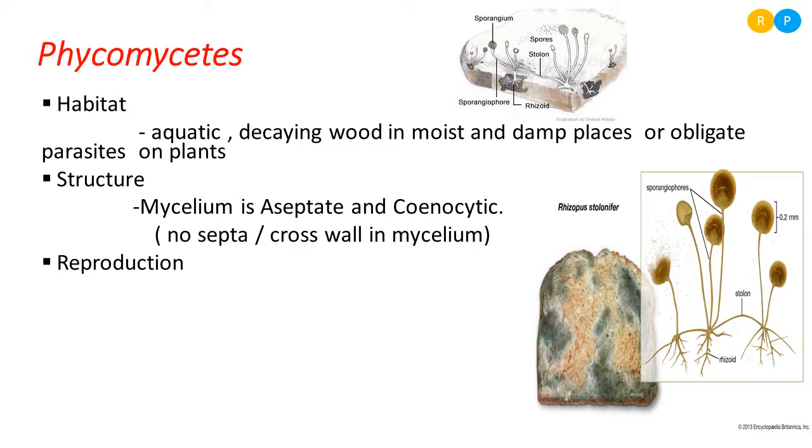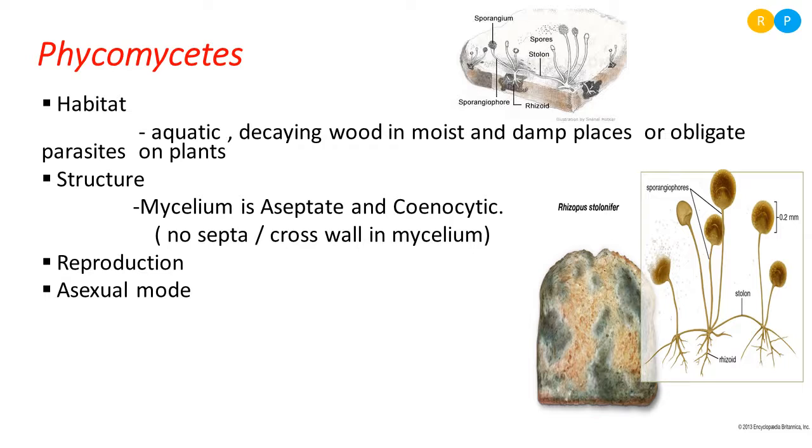Then if you move to the mode of reproduction, they reproduce by two different methods. One is the asexual mode. Asexual reproduction takes place by the formation of spores. Small, microscopic spores will form from the fungi. Those spores are easily carried away by wind current. When the spores again get suitable temperature and moisture content, they will form a new hyphae.